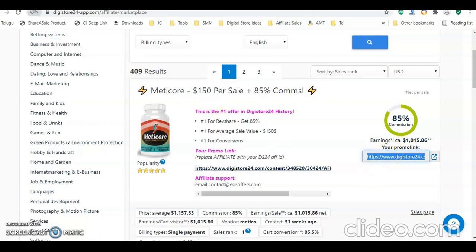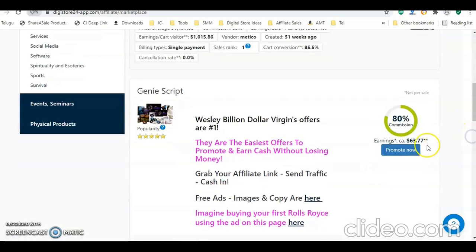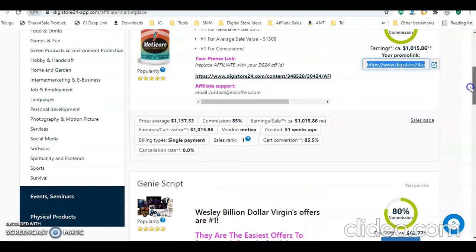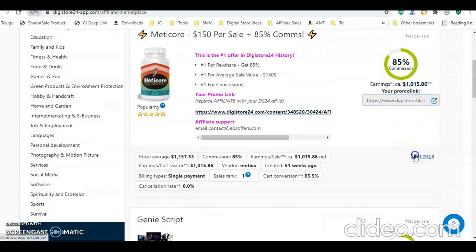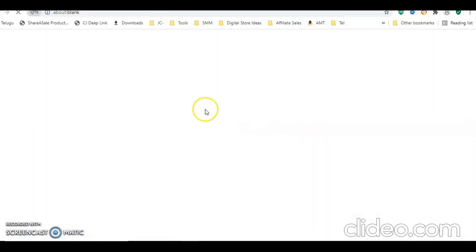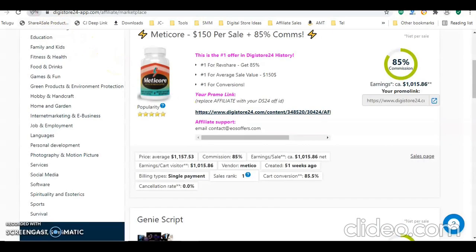After that, you need to go to another website. If you want to see the sales page before going, this is the landing page where you are sending your customer.